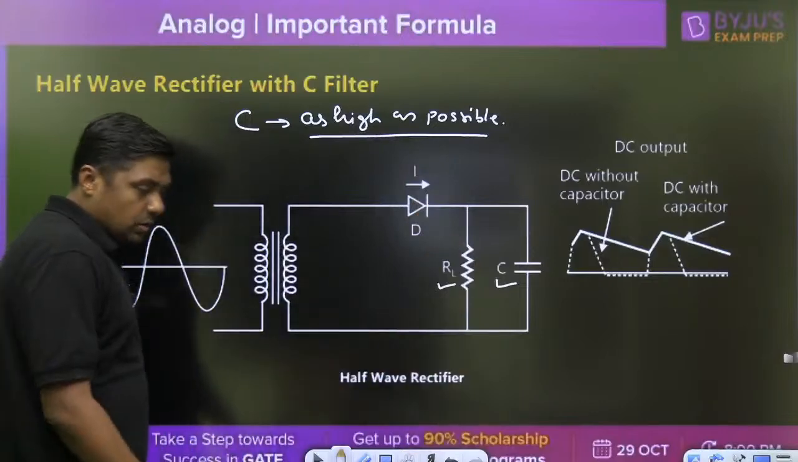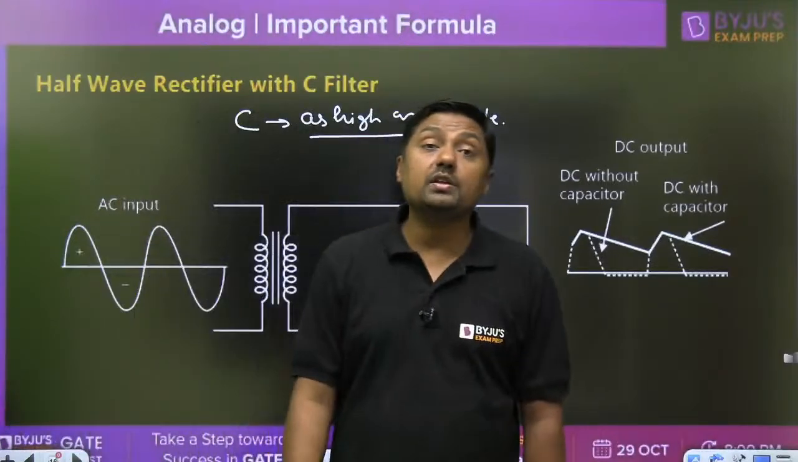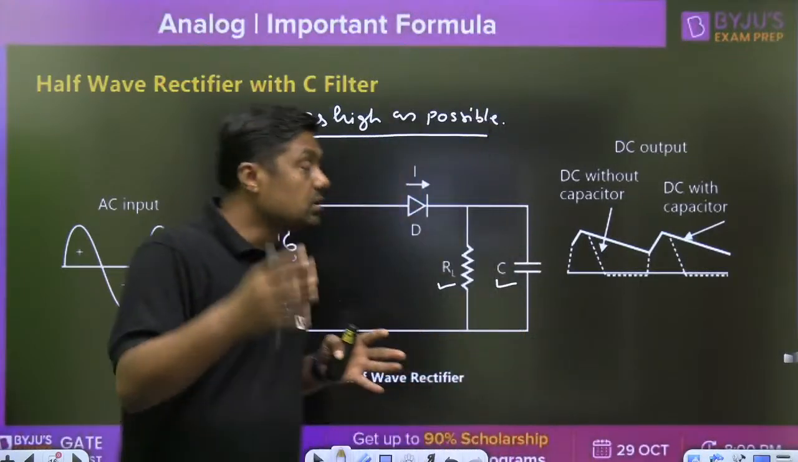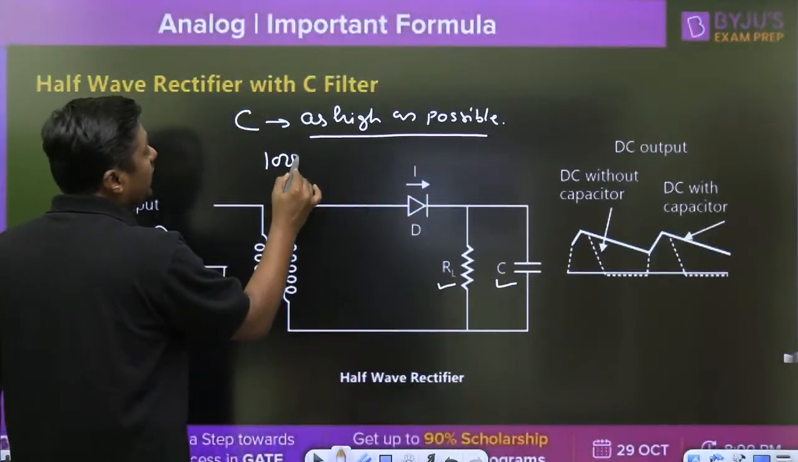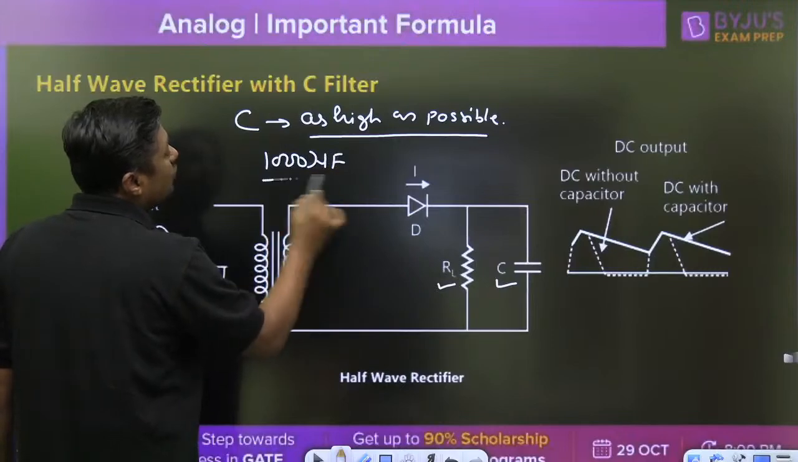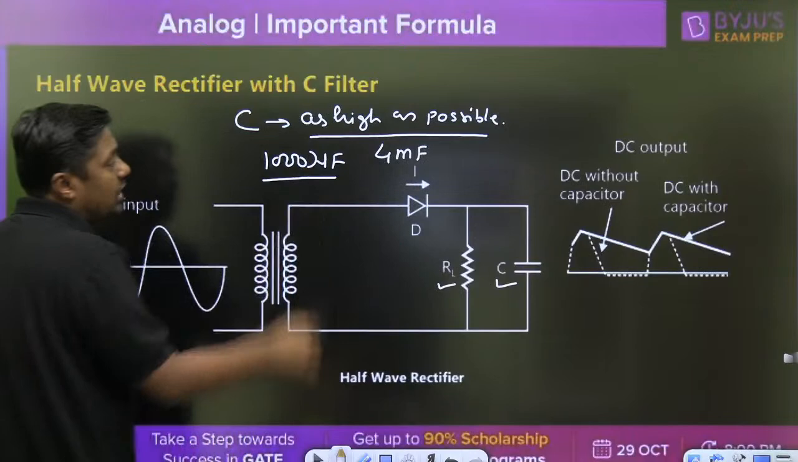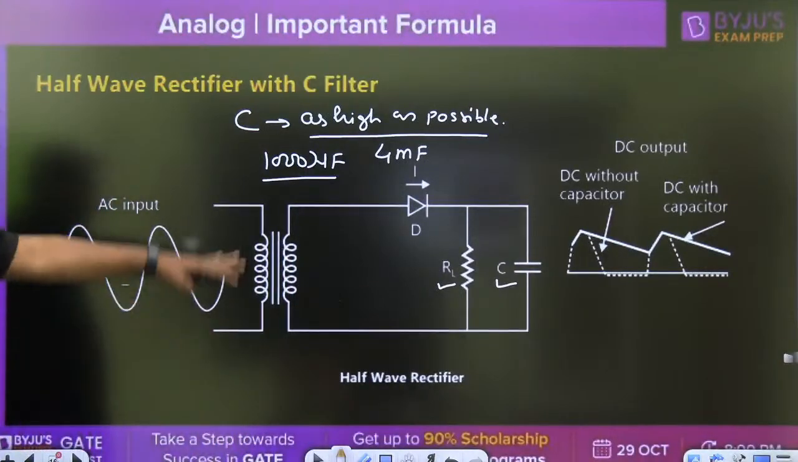Okay guys, this should be very, very high. Normally we are using in the range of 1000 microfarad. I am fine with 4000 microfarad or 4 millifarad. This is the very, very high value of the capacitor. So this is very high.